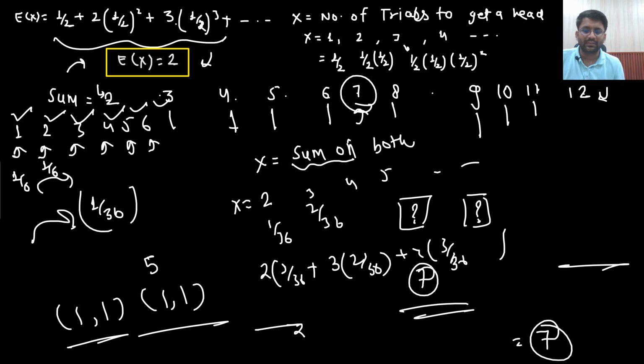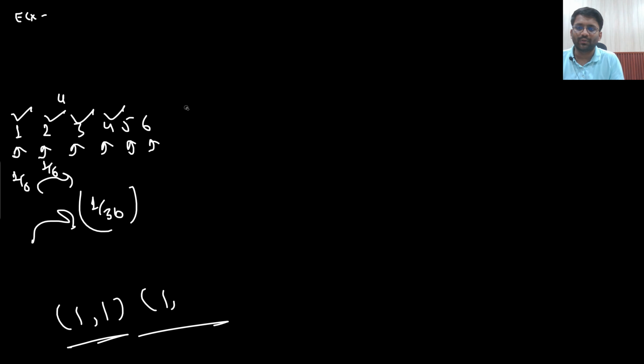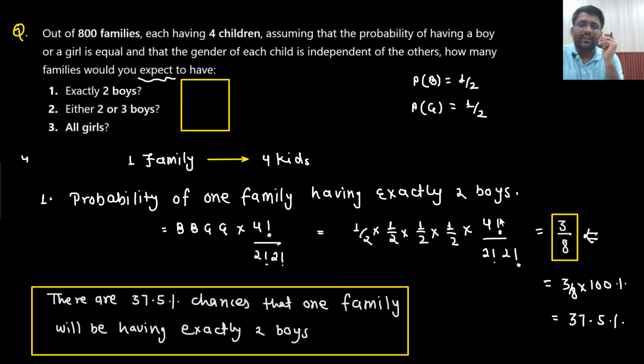Understandable? So this is the meaning of expectation. I just wanted to let you know the meaning of expectation. All this discussion I did just to let you know that here I can write down that the probability of one family having exactly 2 boys, I am getting 3 by 8. The probability of getting a head is 1 by 2. So can I say that in the expected 2 trials, I will be getting 1 head? Similarly, can I say the same thing, that in the expected 8 families, I will be getting 3 families which will have exactly 2 boys?